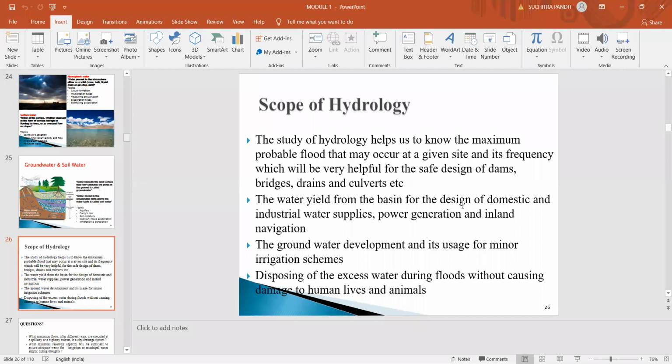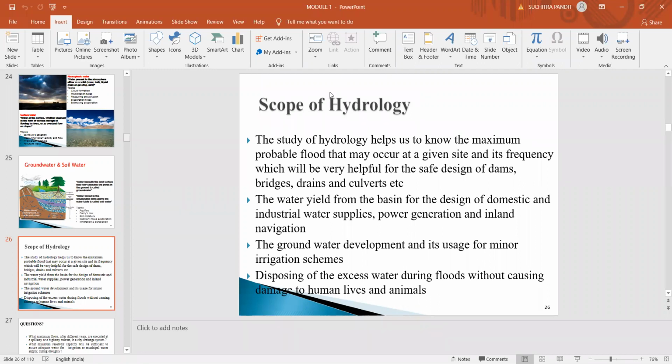That means how much quantity of water is available in streams after meeting all the initial losses, how much water is available in the natural stream that comes out of the catchment area, so that based on the amount of water available in the stream, we can design, construct and maintain hydraulic structures like small dams, pickup weirs, or reservoirs.